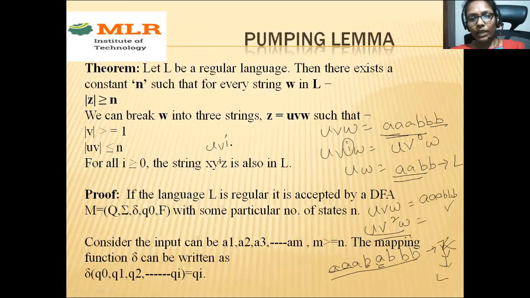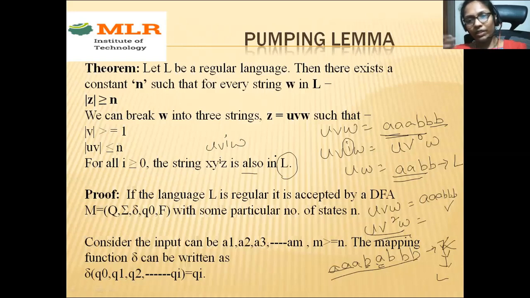So it should satisfy this condition: u, v power i, w should also be available in L. Then in that case, I can call that language regular. Otherwise, it is not regular. But for any problem, at some point, this condition will fail. So obviously, you can say that the language is not regular.